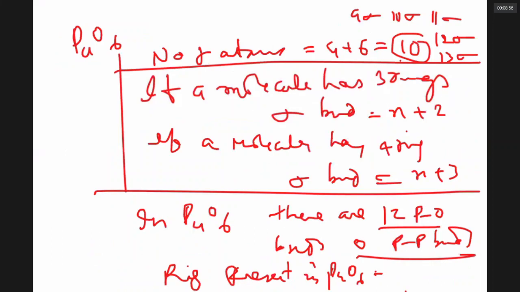So P4O6 has how many rings? P4O6 has 3 rings. Next, let's look at the structure of P4O10. How am I writing? O.